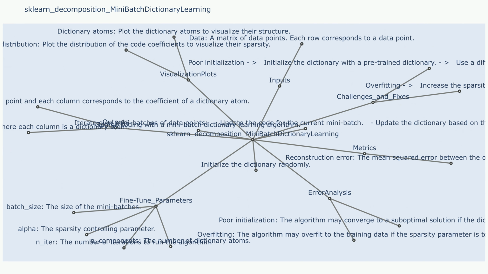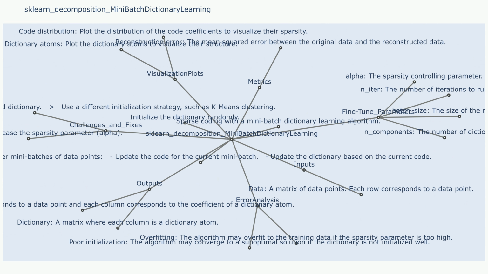Challenge 3. Choosing the number of dictionary atoms. Determining the optimal number of dictionary atoms is crucial for performance. Sample use case that resulted in challenge 3: not knowing how many atoms are needed to accurately represent the data. Fixes to challenge 3. Experiment with different values of n_components. Use cross-validation to evaluate the performance of different dictionary sizes. Use elbow methods or other model selection techniques to identify the optimal number of atoms.